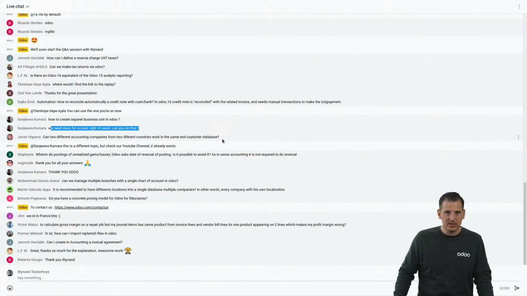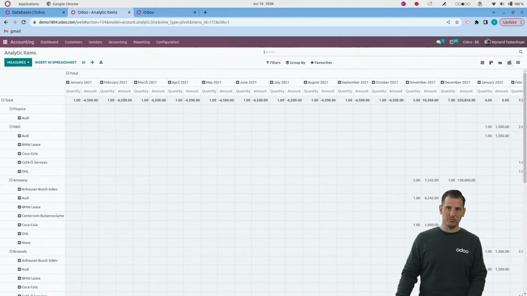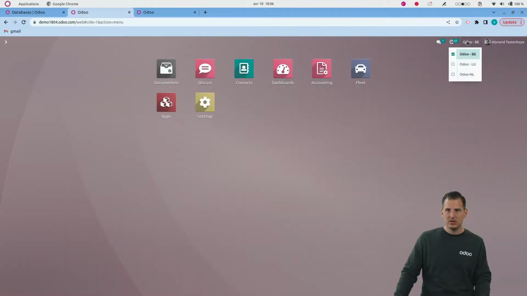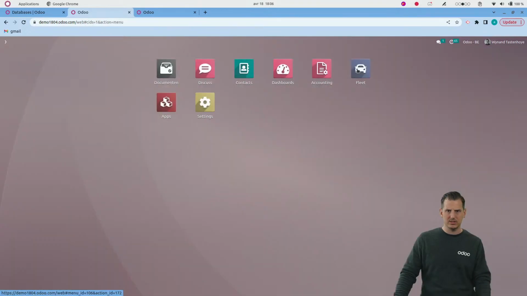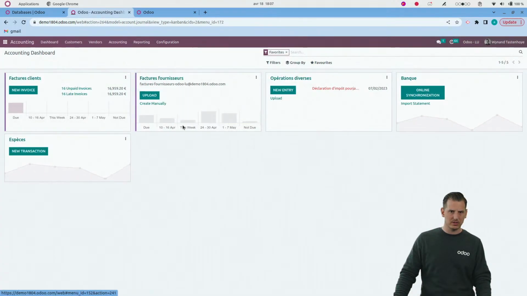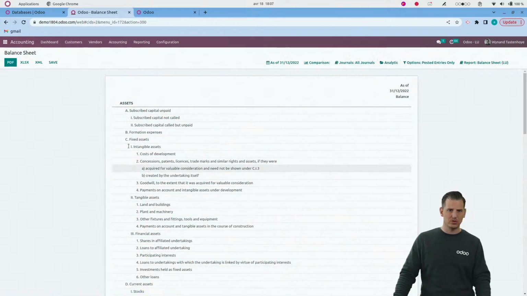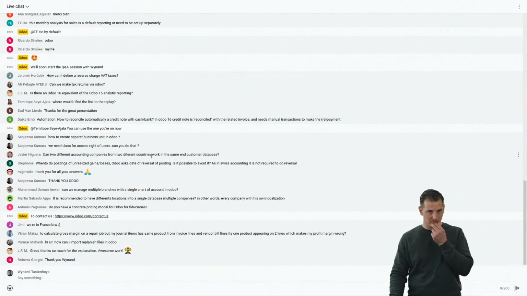Can two different accounting companies from two different countries work in the same database? Yes, of course. Like I showed over here, we have multi-company. All of these have another chart of account. For example, if I switch, here I have Belgium, I have my chart of account for Belgium, which is the Belgium localization. If I switch to the one in Luxembourg now, you will see that the chart of account is the one from Luxembourg, and also the balance sheet is the one from Luxembourg, etc. So yes, absolutely, the multi-company is done especially for that. So two different countries, yes.